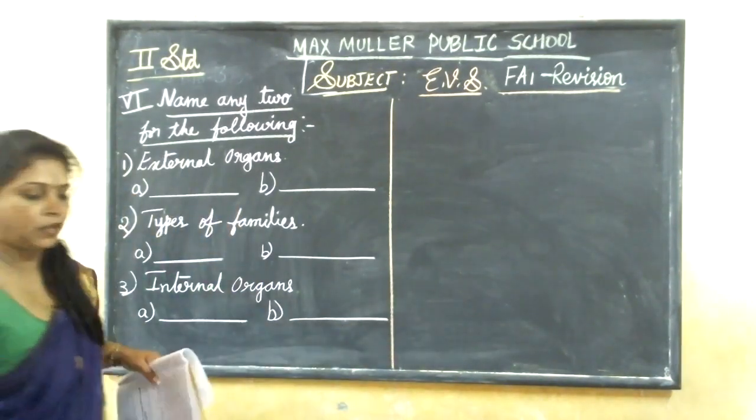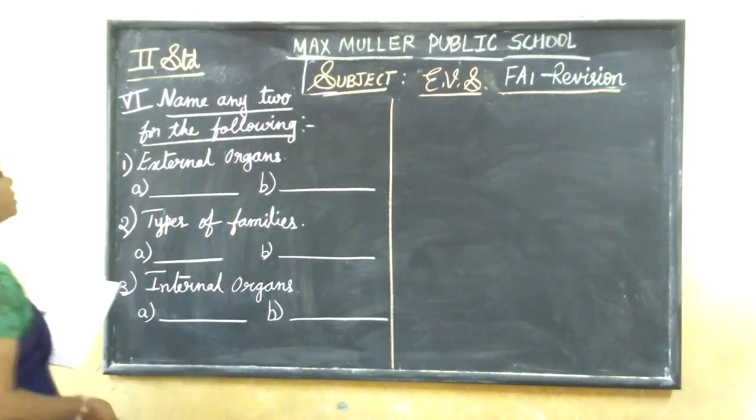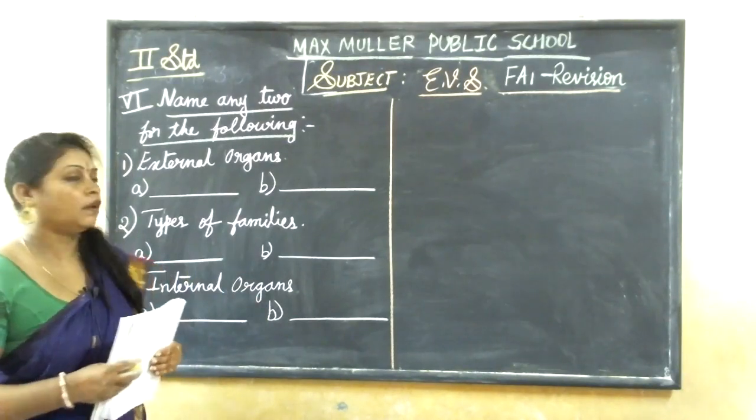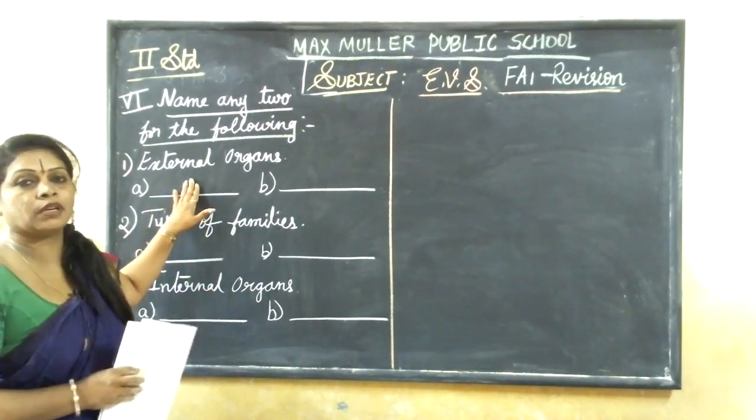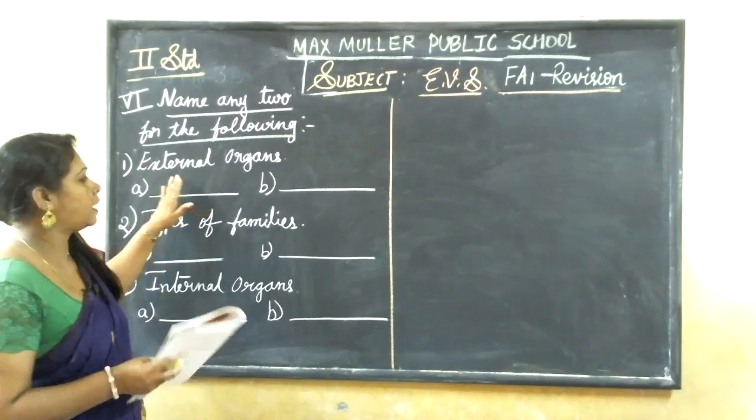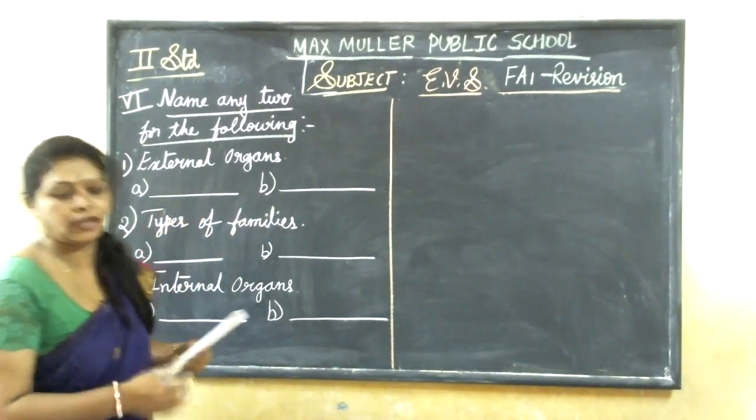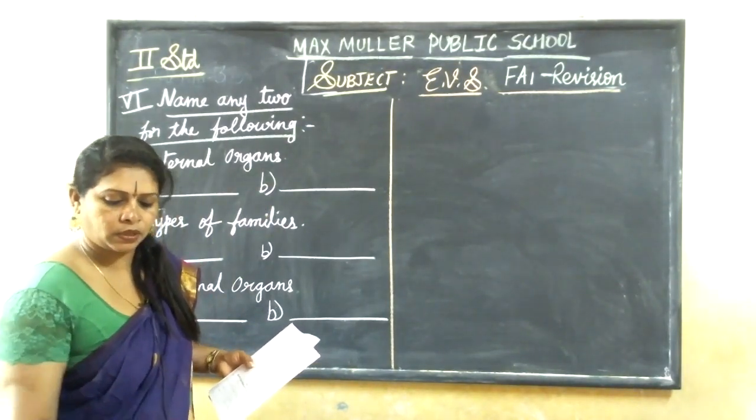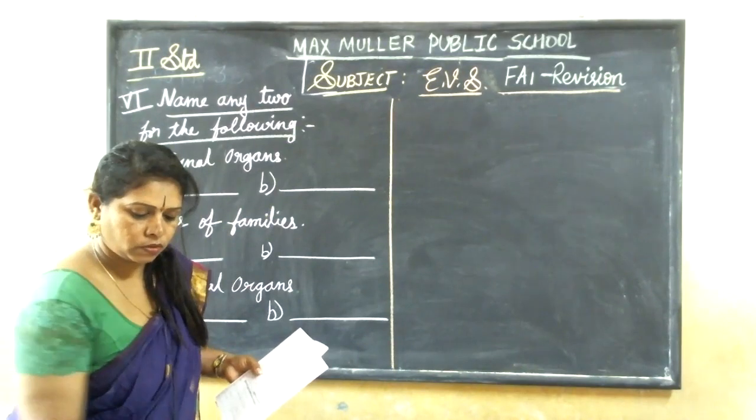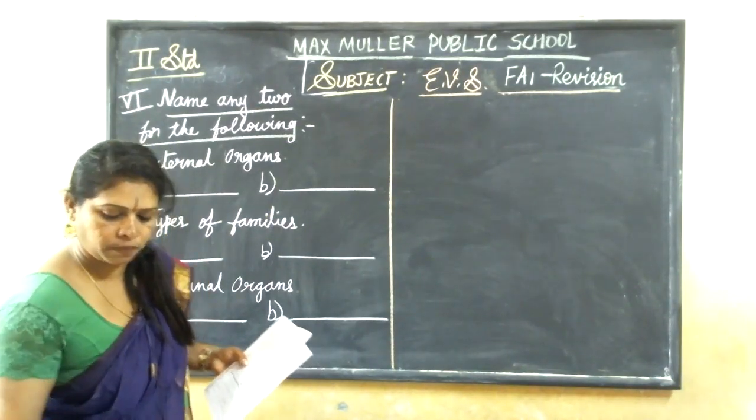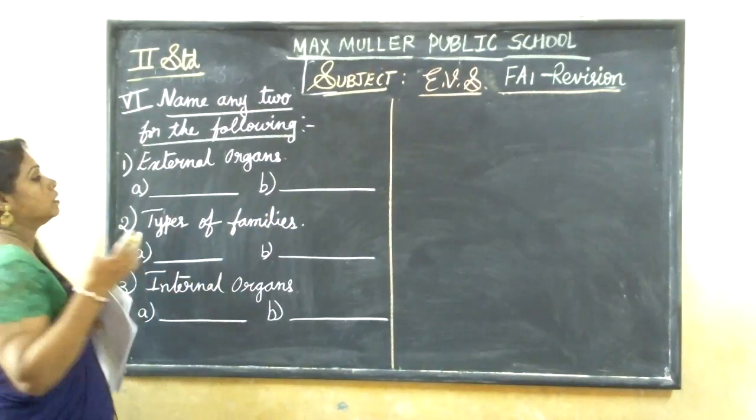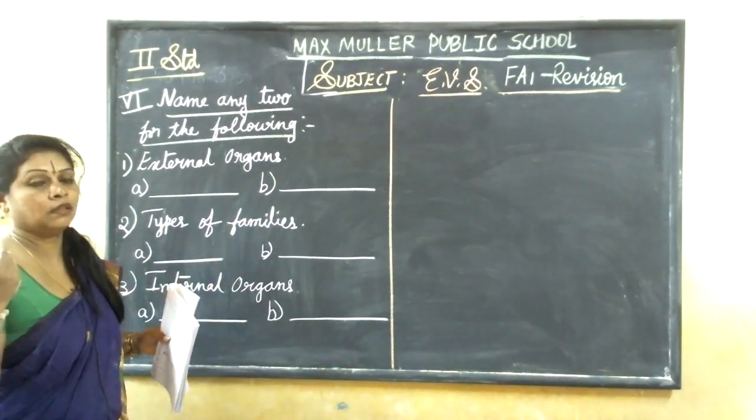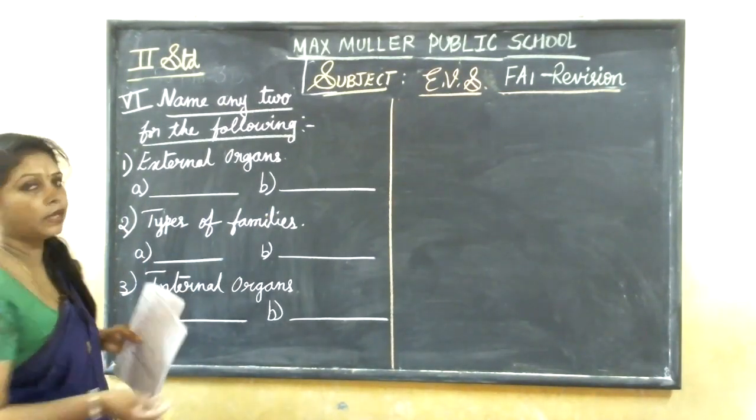Okay. Now let us write the answer. Now external organs. What are external organs? Where you can see the organs from outside. So there are so many external organs that you know. In that write any two. You can write any two of your choice. It's not that you have to write the same thing. Write some easy ones which you remember. Which are those? Legs, eyes, ears, nose. All this you can write down.